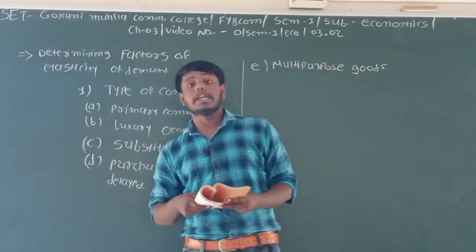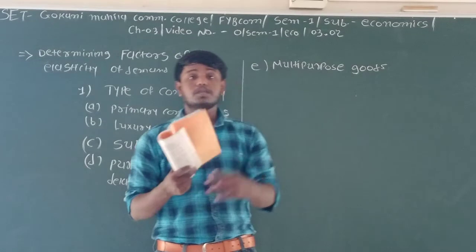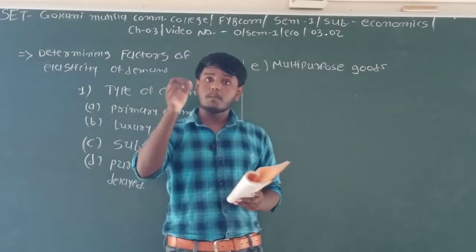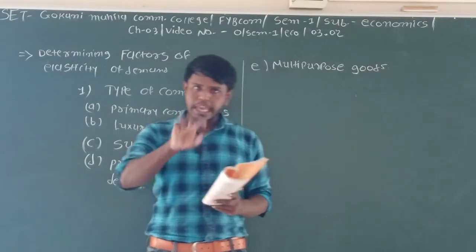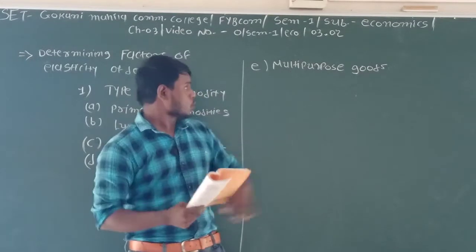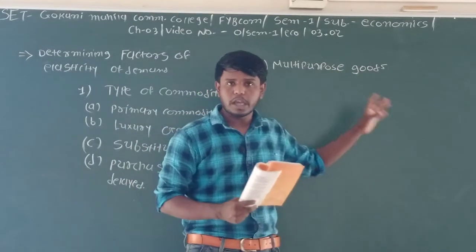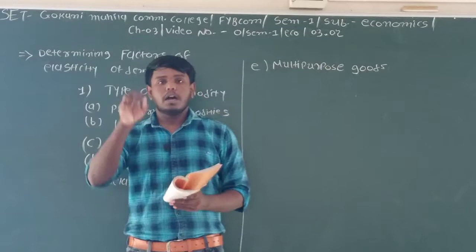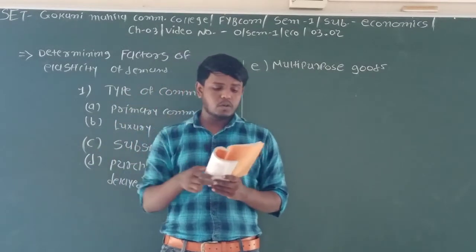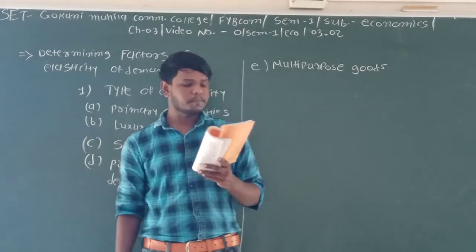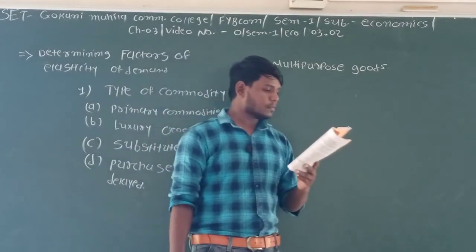So here you can take any example of goods which have more than one use. If any goods available in the market have more than one use, then the demand for that particular thing is elastic demand.